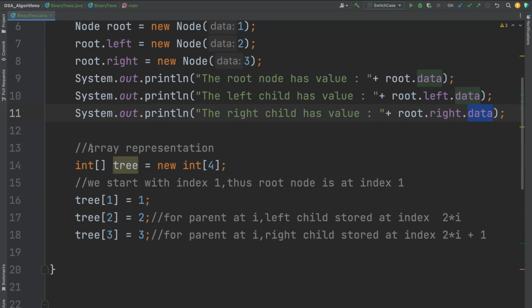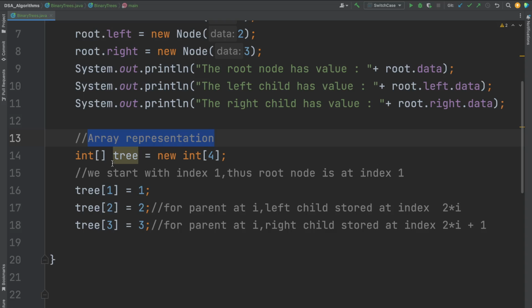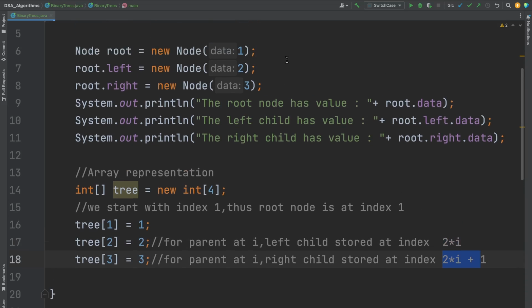Okay. Another part which we spoke about was the array representation of binary trees. Now here, let's say I am creating a tree. Suppose I have 3 nodes, right? We said we are going to start with index number 1. That means if there are 3 nodes, you need to create an array of size 4 because the first index, which is index number 0, we are not going to use. So I'm simply going to say tree of 1 is equal to 1. Tree of 2, I mean index number 2, I'm storing the value 2. Tree of 3, I'm storing the value 3. For this, the parent's left child will be stored at 2 into I, and the right child will be stored at 2 into I plus 1. So the same 1, 2, 3, I have stored in an array representation.